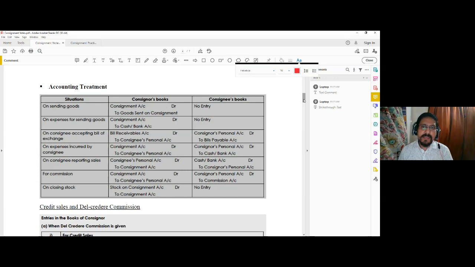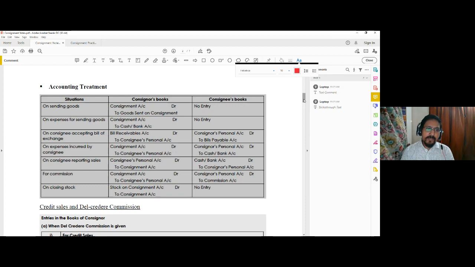It will be recorded by the consignee as well. Consignee will record the amount and debit the consignor account, because in future the consignor will pay this amount, and since he is incurring the expenses, cash or bank account in the books of consignee is credited.